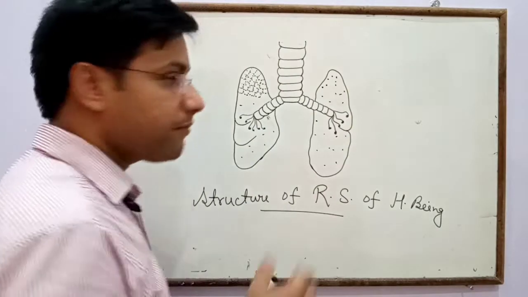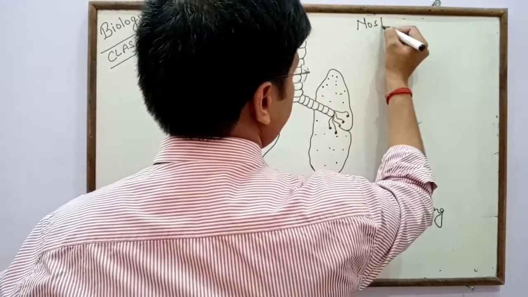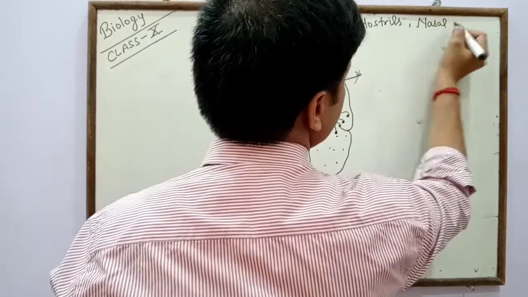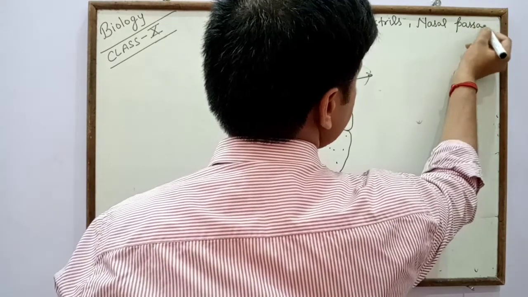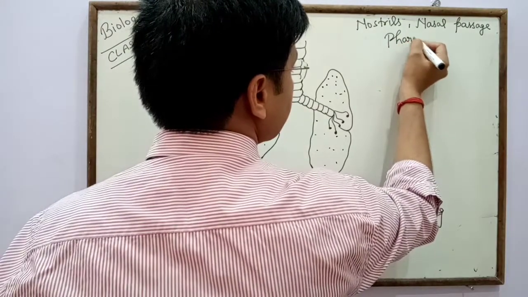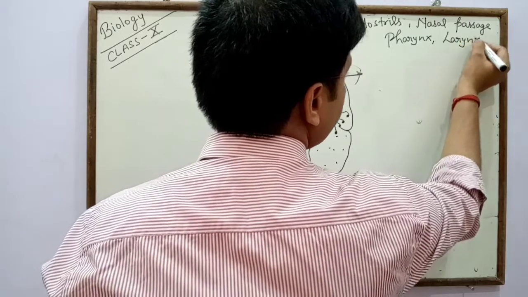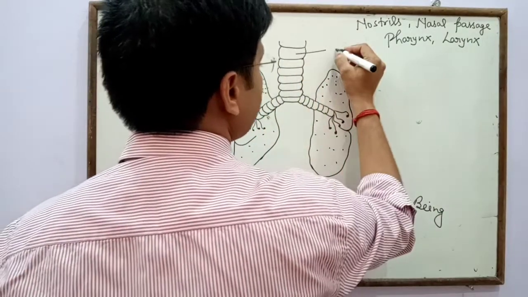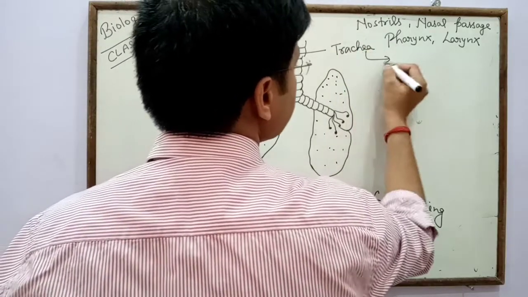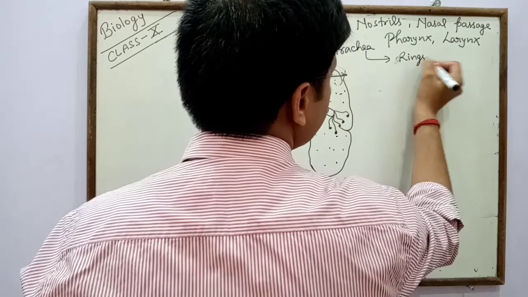So in the respiratory system, after the nostrils come the nasal passages, after that the pharynx, after the pharynx the larynx, and after the larynx this part is the trachea. The trachea is made up of rings of cartilage.